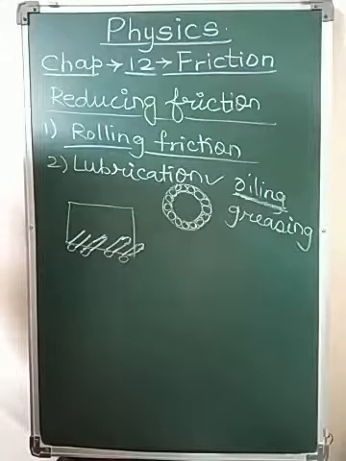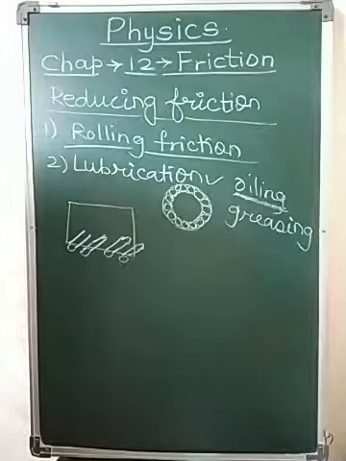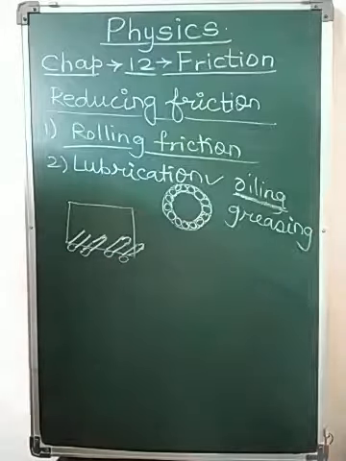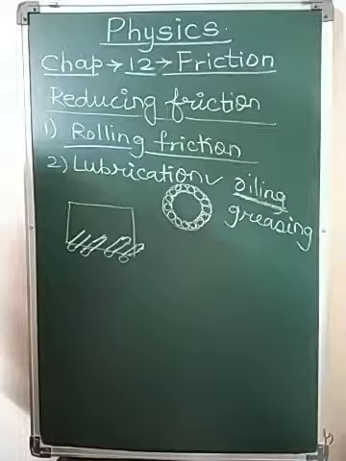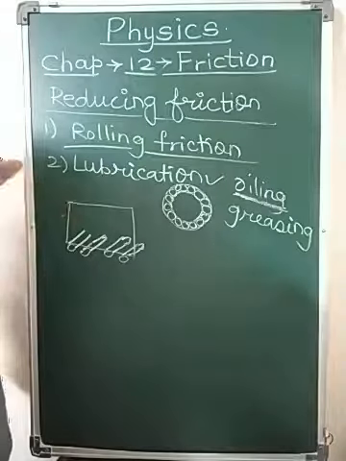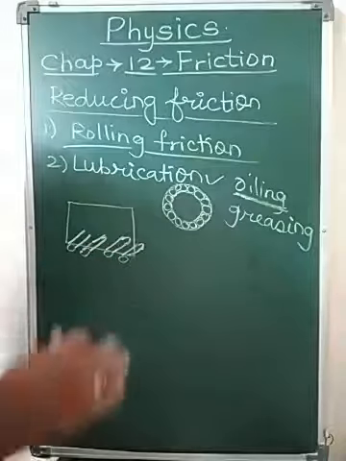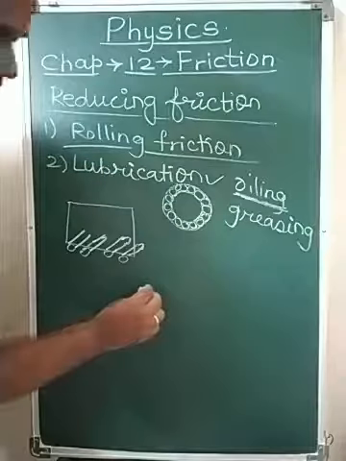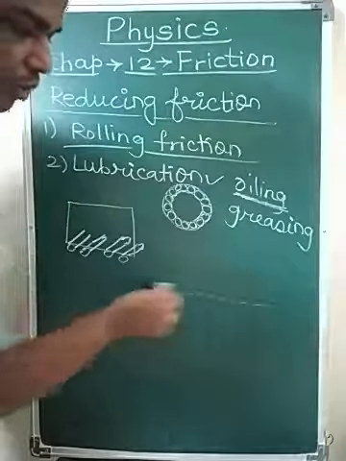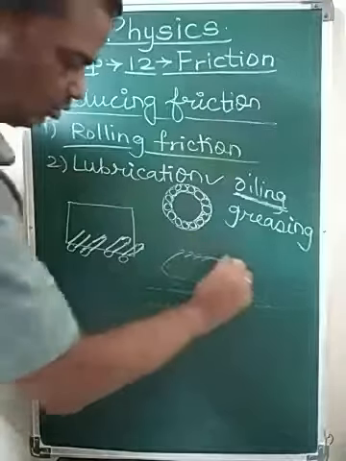Sometimes an air cushion also helps to reduce friction, as in a hovercraft. Oil is also used to lubricate machines. Air is also used. Have you seen a hovercraft? Military people use hovercraft very frequently, usually where there is quicksand or muddy sand, marshy ground. This is a muddy sand surface, or a water surface full of mud, and you cannot row your boat. We cannot run a boat over it because of friction. So at that time a hovercraft is used.